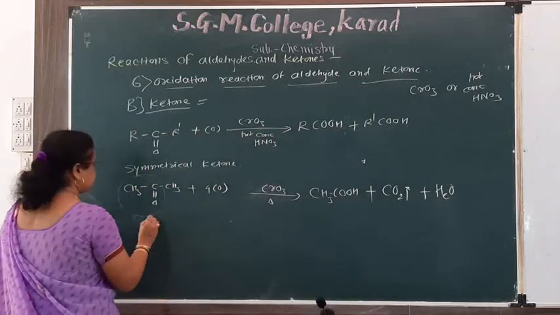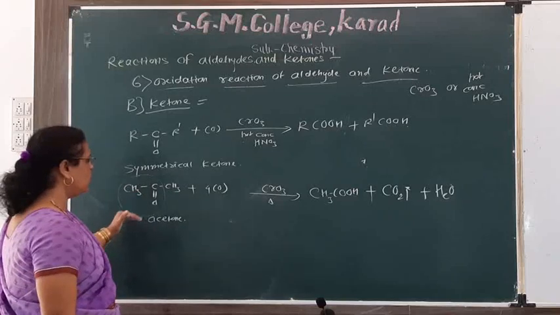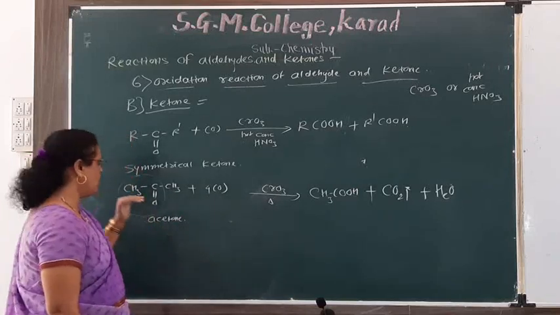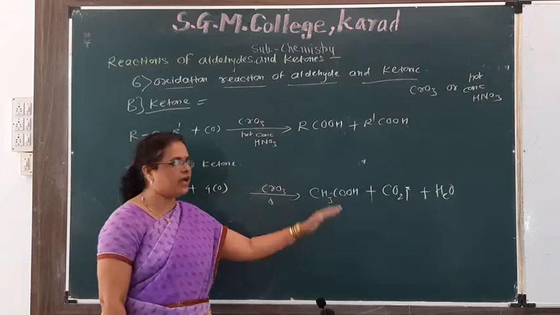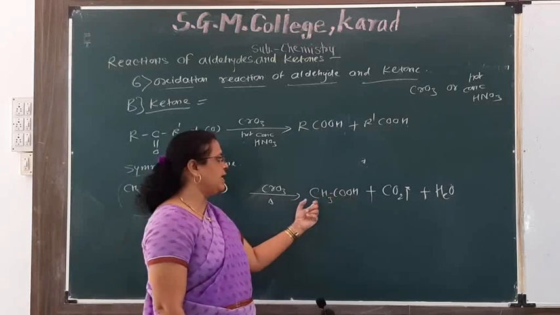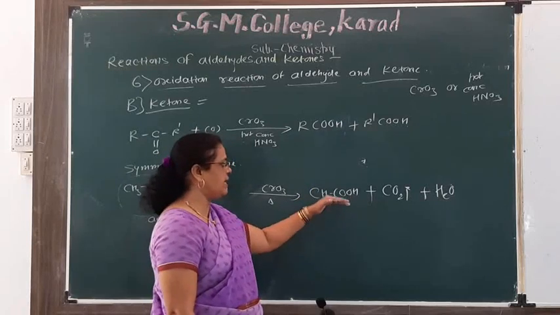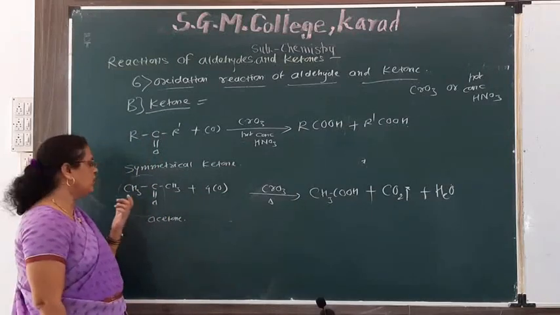In this case, this is acetone, means acetone on vigorous oxidation, or acetone on oxidation with a strong oxidizing agent like CrO3, gives a carboxylic acid like acetic acid. This acetic acid contains fewer carbon atoms than the starting ketone.